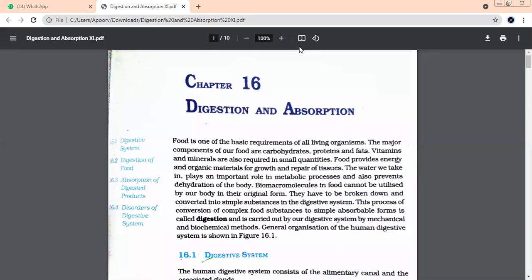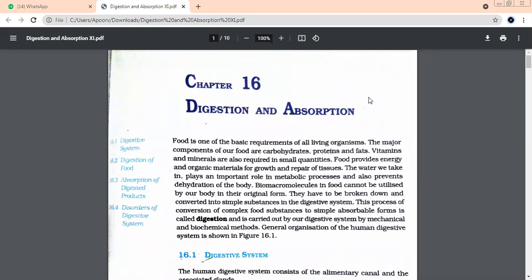Tell me now how many chapters are done. Let me see. I'll start naming and you complete the list. First is transport in plants. Second, mineral nutrition. Then the third one we did was cell. The fourth we did was the living world. And then the fifth we did was breathing and exchange of gases.